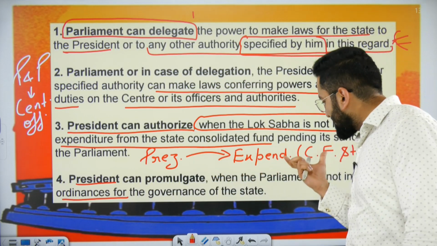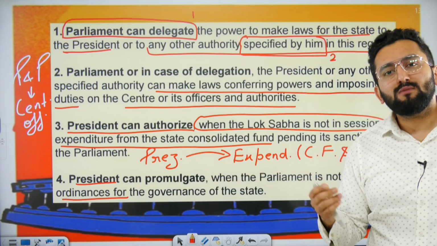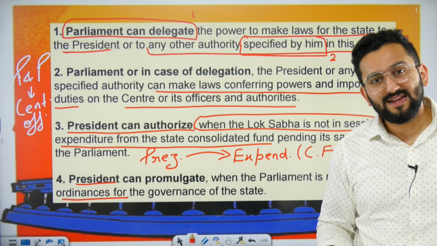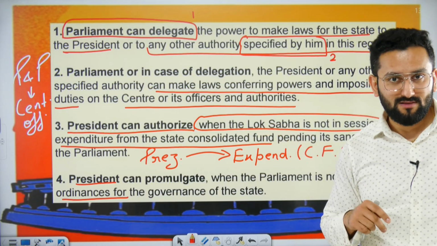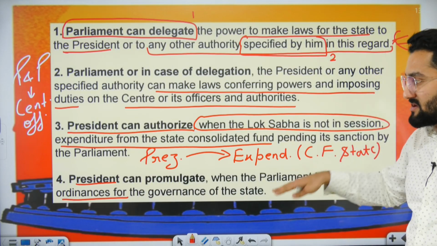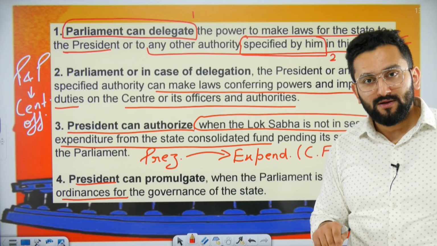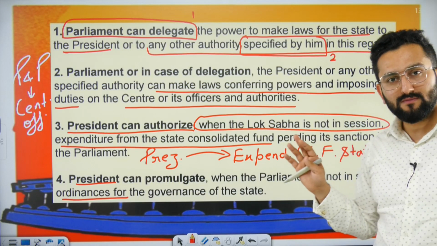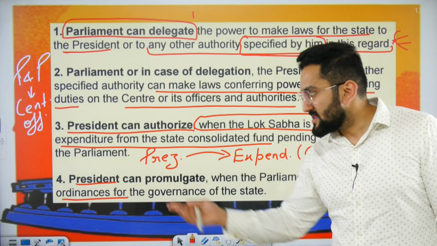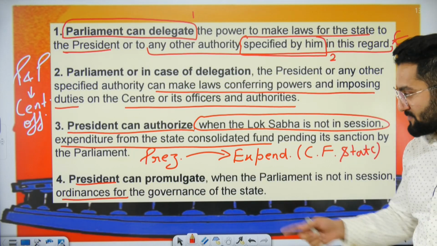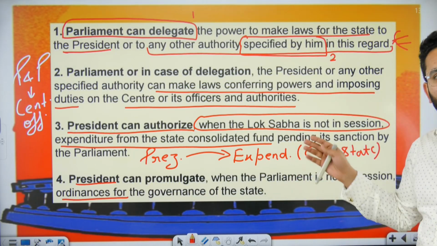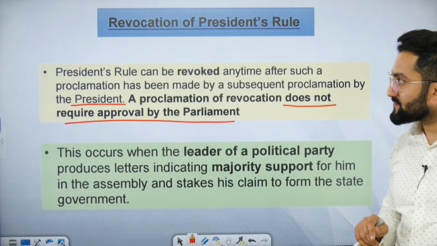Because with respect to expenditure, we talk about money bill, right? And for money bill, Lok Sabha has the power. So it needs to be approved by Lok Sabha, right? Fourth is ordinance power. Means if Lok Sabha is not in session and there's a need of law, then in this case, the President can actually issue an ordinance, which is like a temporary law, right? But the condition is that either house of Parliament should not be in session.